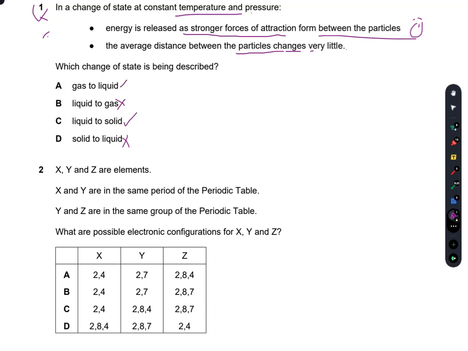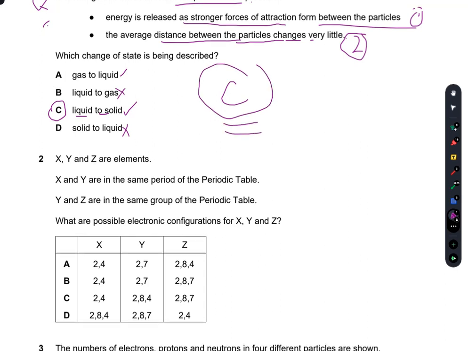And then the second thing is that the average distance between the particles changes very little. So it means that a liquid is converting into a solid, because a liquid has some spaces between its molecules, but not very much in comparison to gas. If a gas converts into a liquid, the average distance between the particles changes drastically. So I would say that C, a liquid will change into a solid as energy is released, stronger forces of attraction are formed, and the average distance between the particles changes very little. So C is the right option.